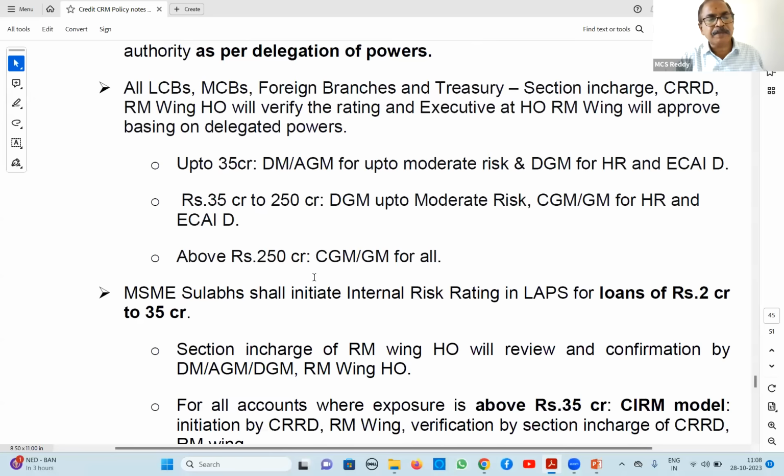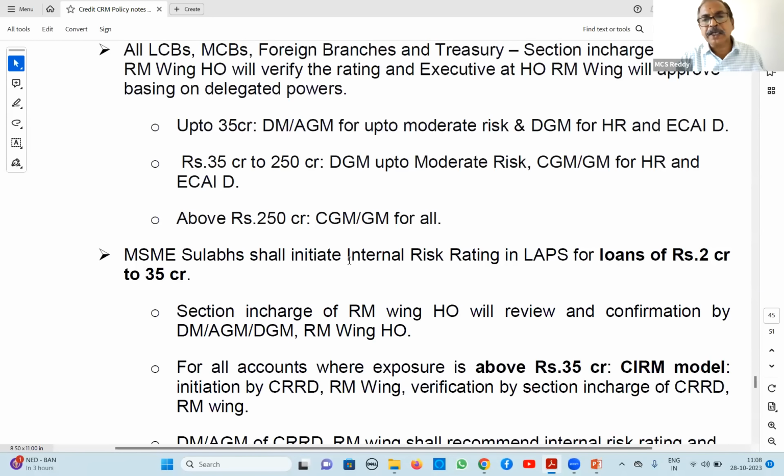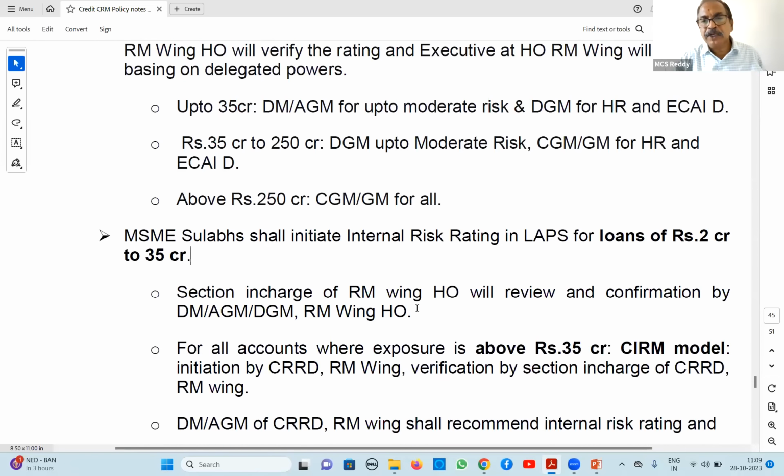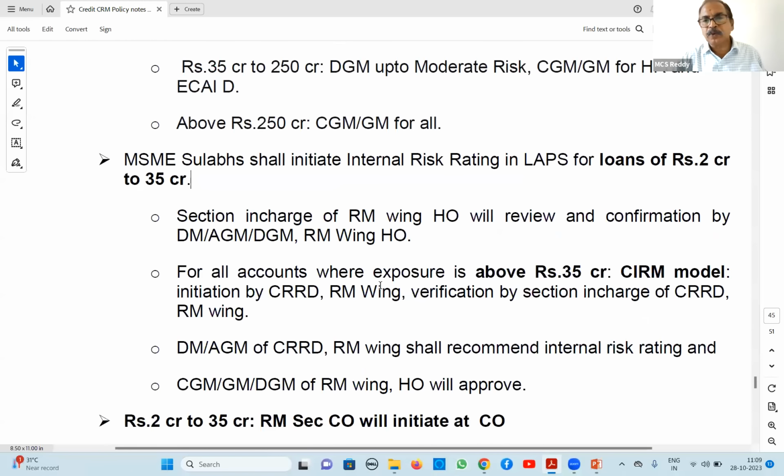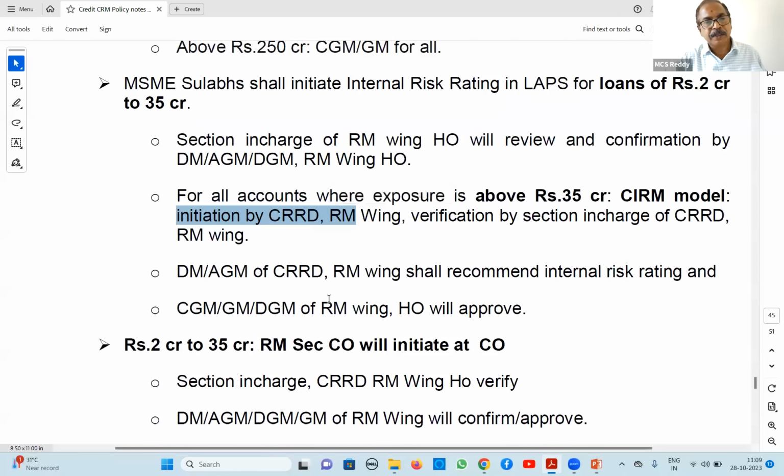In case of MSME Sulabs, they have to initiate internal risk rating in labs for loans of 2 crores to 35 crores. They will initiate, and at HO RM wing, they will review and approve. Above 35 crores, CARM model initiation by CRRD. Section in charge of RM wing HO, he will review, and confirmation by DM, AGM, DGM, or RM wing HO. If above 35 crores, CARM model, initiation by CRRD wing HO and confirmation by the same wing only.